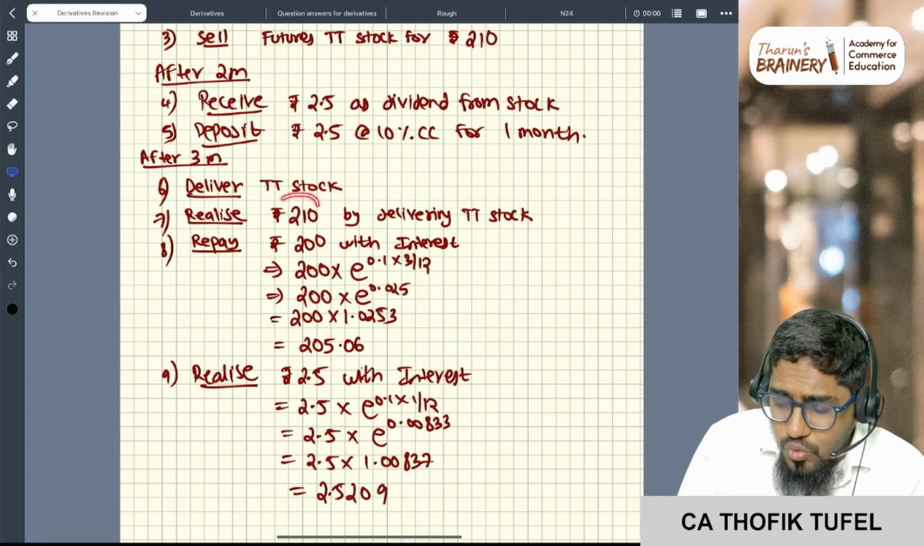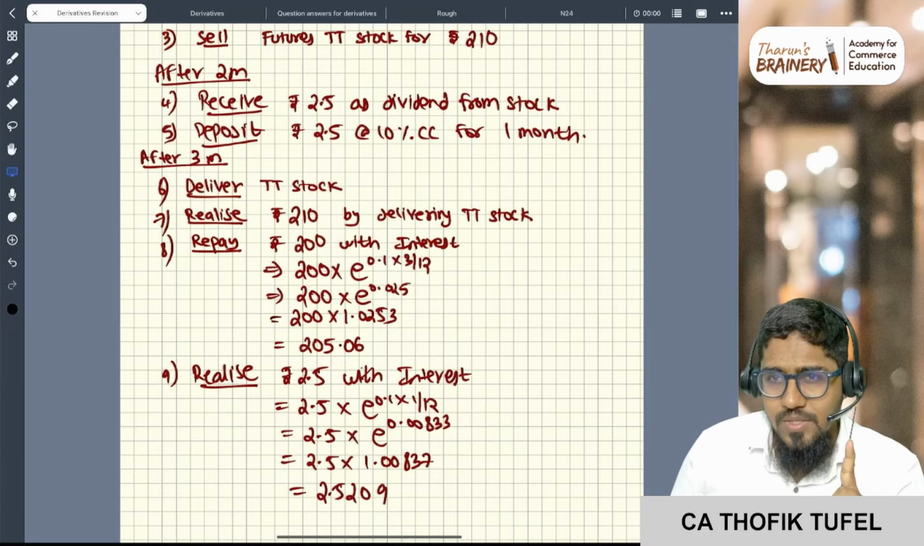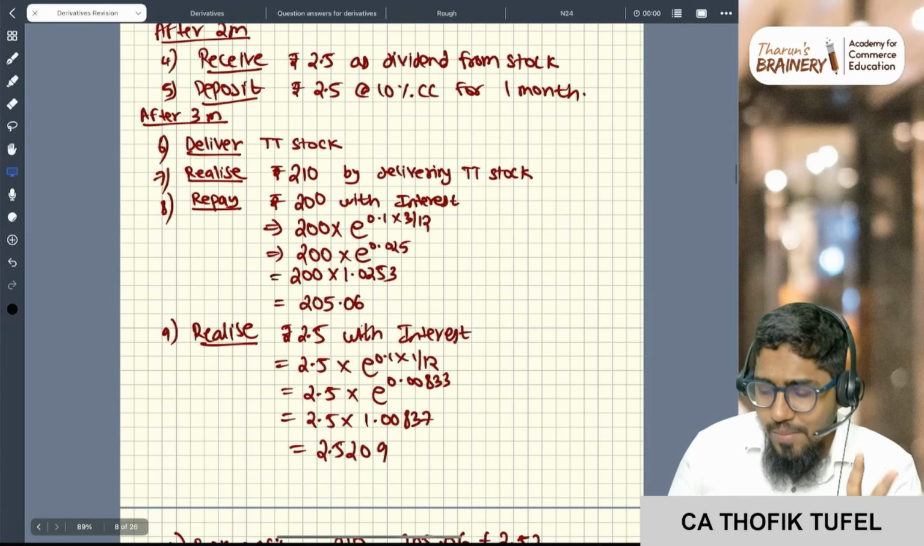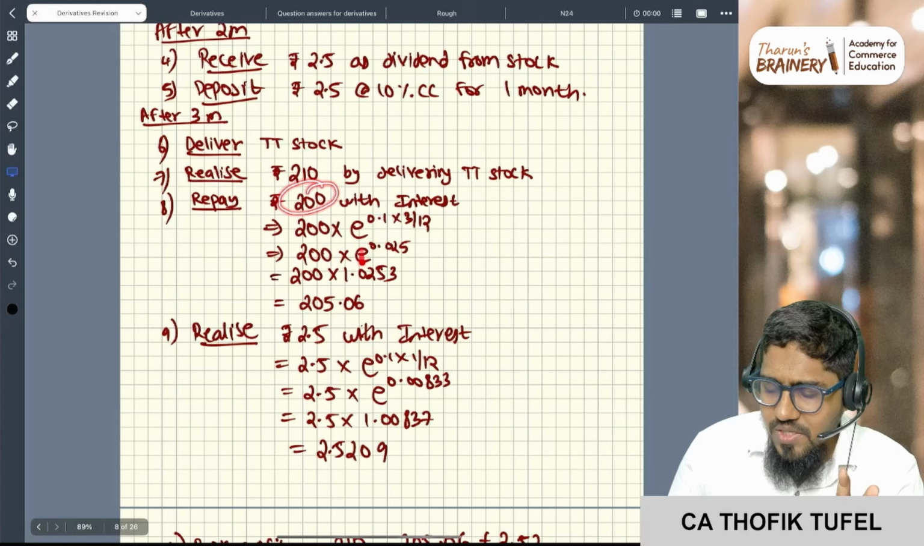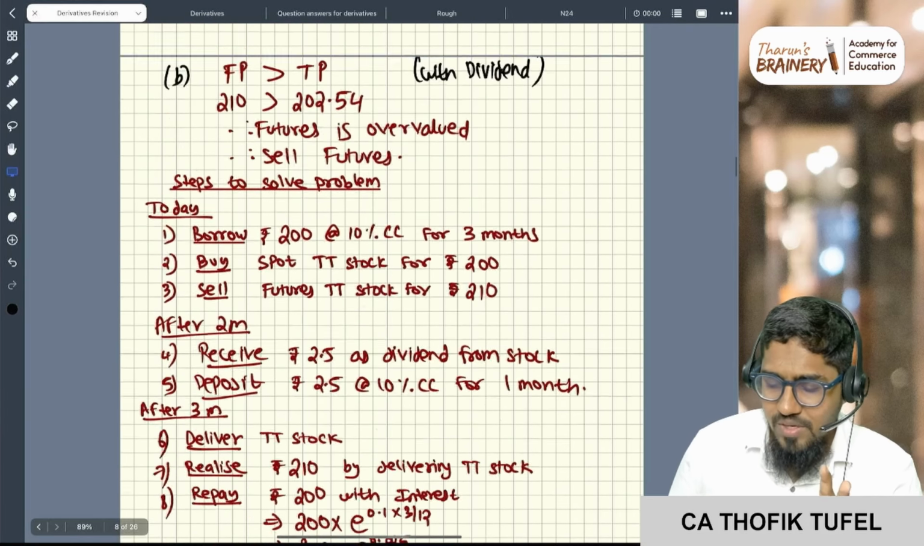Second, I will realize 210 rupees because I sold the stock. So I realize 210 rupees. Next, I will repay the borrowing. This 200 rupees borrowing with interest, I will repay 205.06. Correct? You see here, 205.06 I will repay.